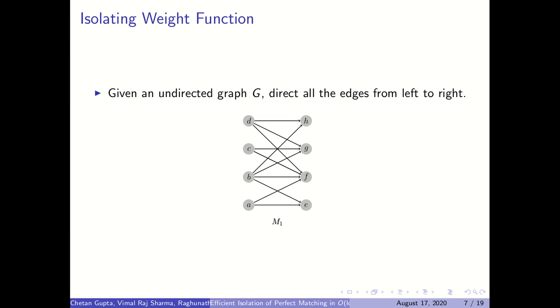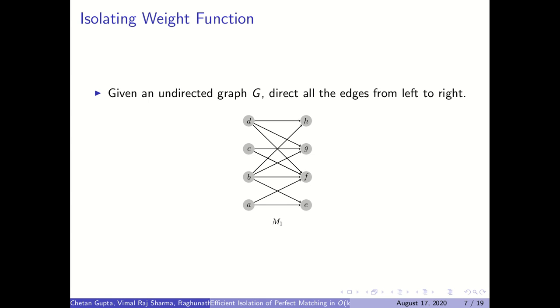Let's say we assign direction to all the edges from left to right. Now let's say we have a weight function W which is skew symmetric, and it gives non-zero weight to all the nice cycles in this graph. There is no cycle in this graph, but there can be other graphs in the same class which have directed cycles, and W gives non-zero weight to all the nice cycles in those graphs.